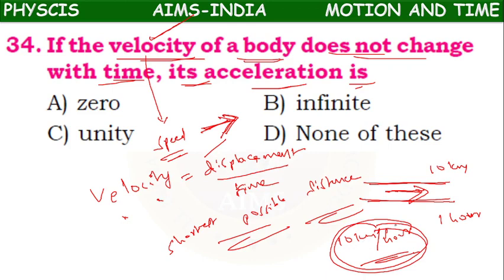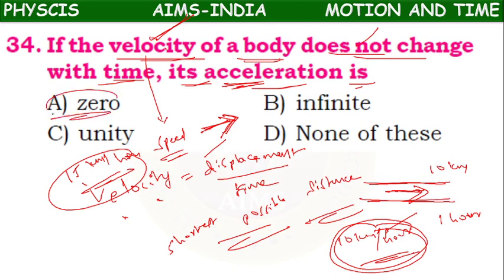So here, suppose the speed increases from 10 to 15 kilometer per hour velocity, then we call it acceleration. Change in velocity is called acceleration. But here they are telling that the velocity of the body does not change. So acceleration will be 0. Why? Acceleration is change in velocity, but there is no change in velocity. So acceleration is 0. Okay.